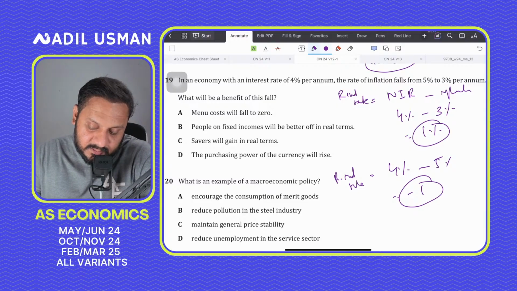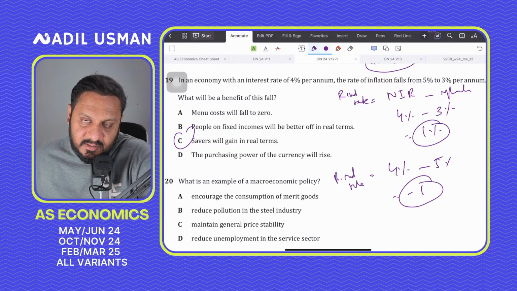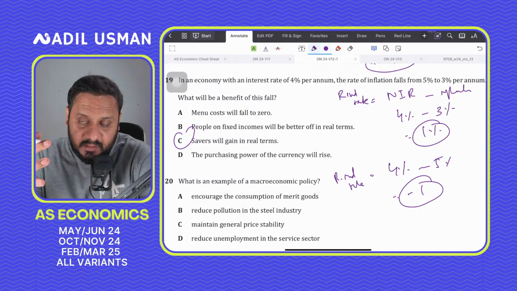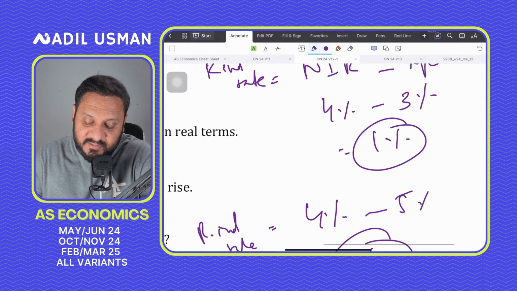So who is gaining here? Savers are gaining, because people who have deposited money are the ones gaining right now, because they're actually getting the purchasing power of their savings.